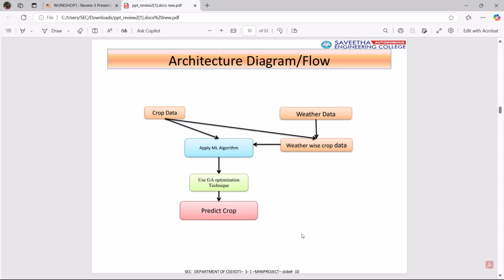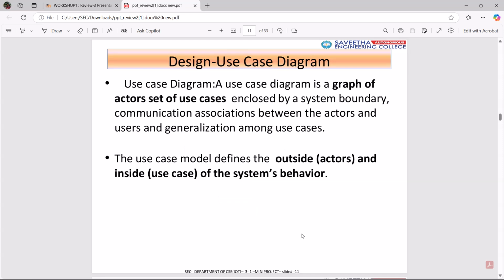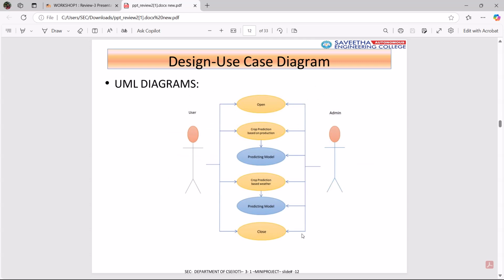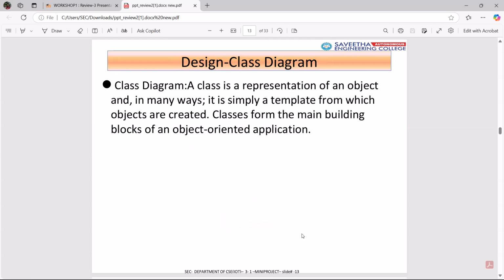This is the flowchart of our mini project. Crop data, weather data, apply machine learning algorithm, weather-wise crop data, use GA optimization technique, predict crop. Design use case diagram. The use case model defines the outside and inside of the system behavior. This is the UML diagram of the use case.